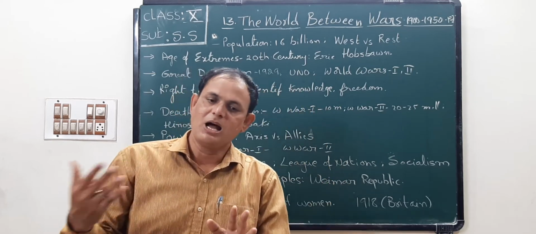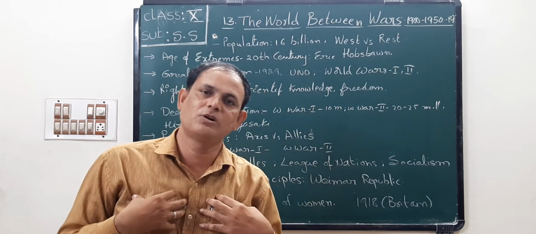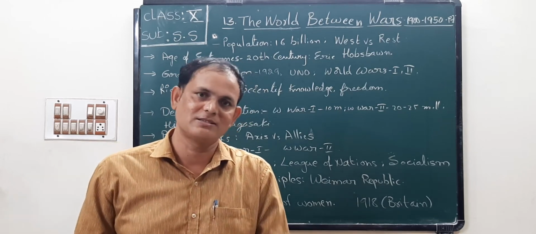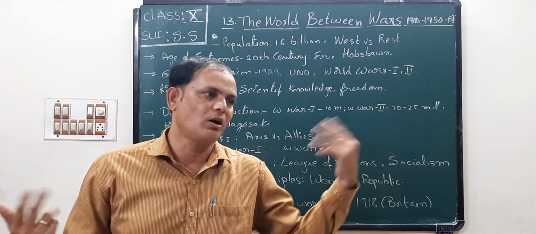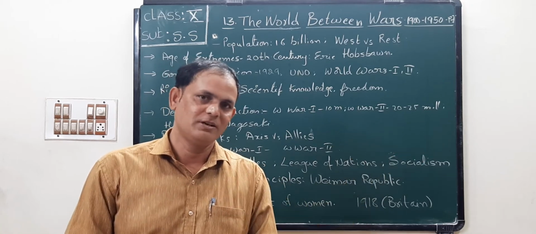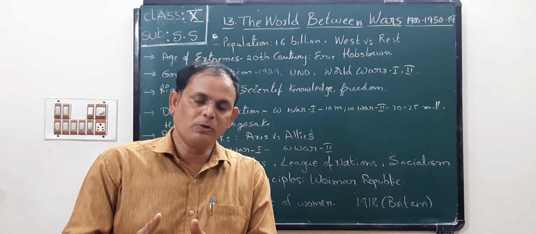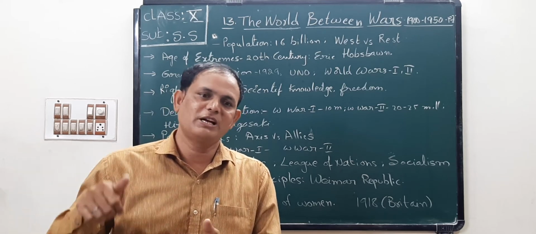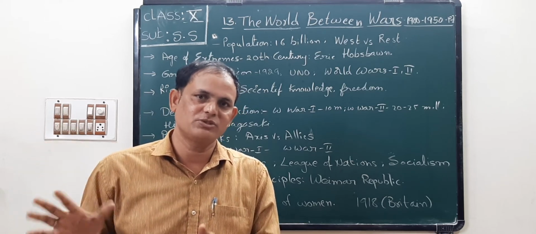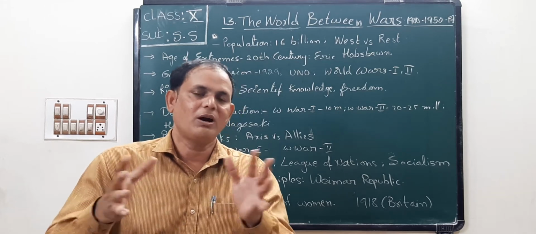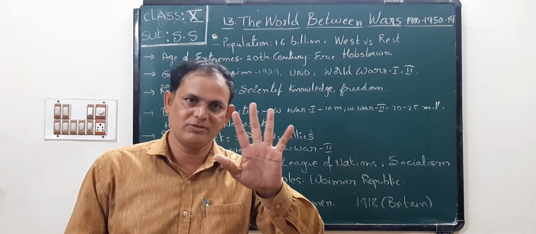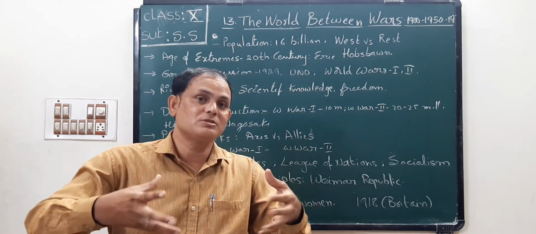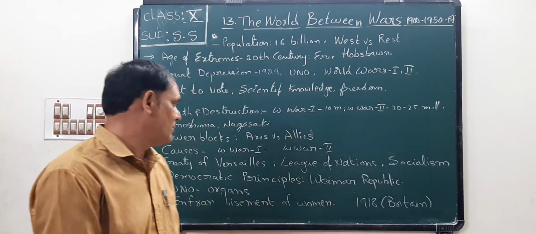For example, after independence, our country also embraced the democratic system. So that's why we are conducting elections. We give the right to vote to all people above 18 years. Okay, so every 5 years the people cast their votes and elect representatives. These representatives form the government and rule the country within 5 years. Okay, children. So these principles arose after the World War, children.